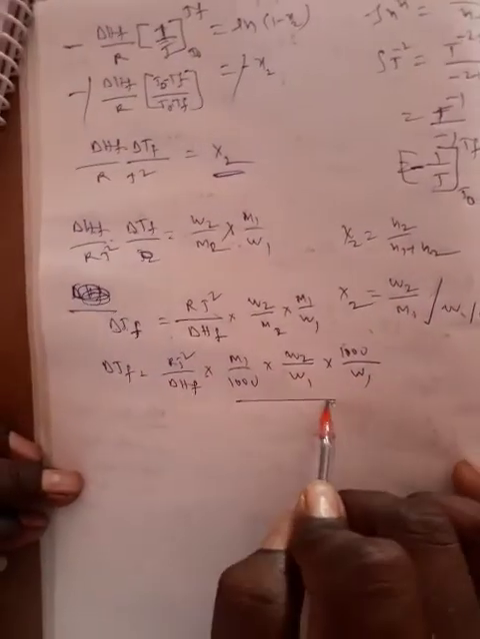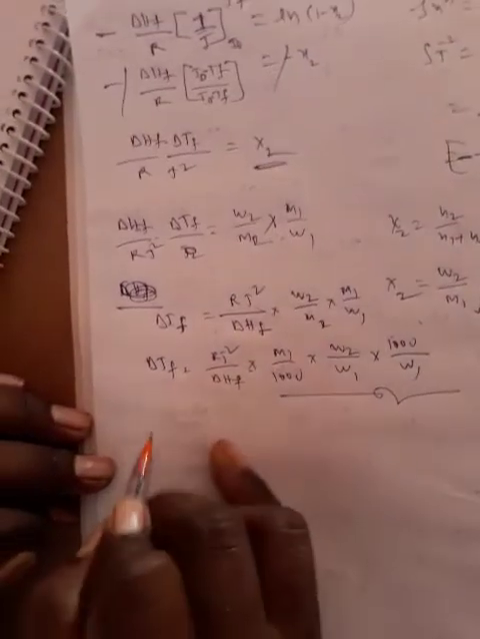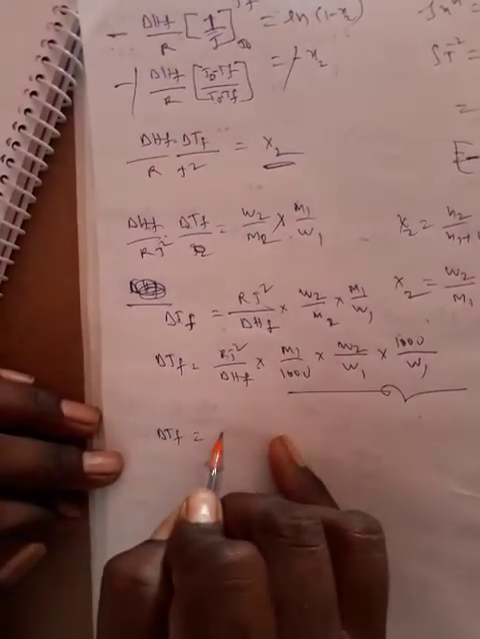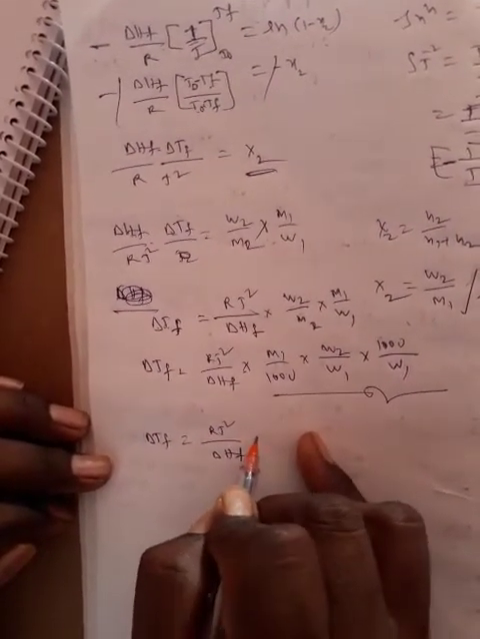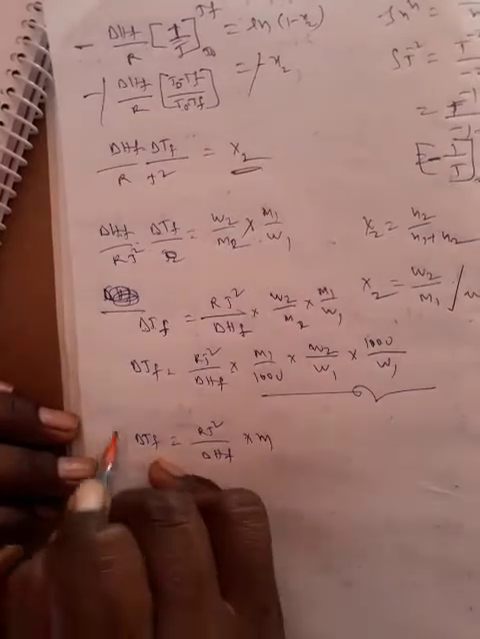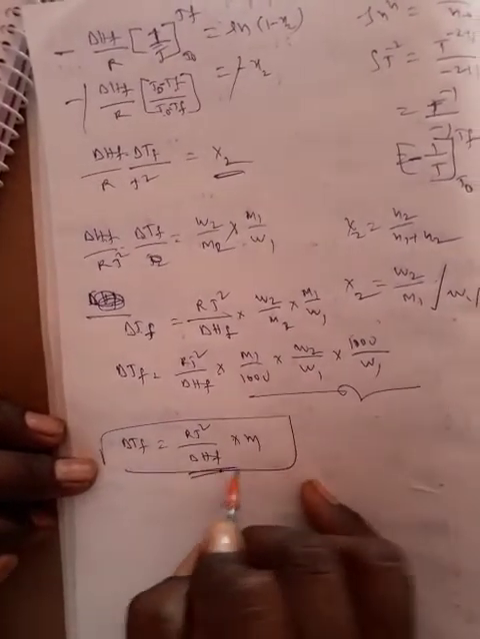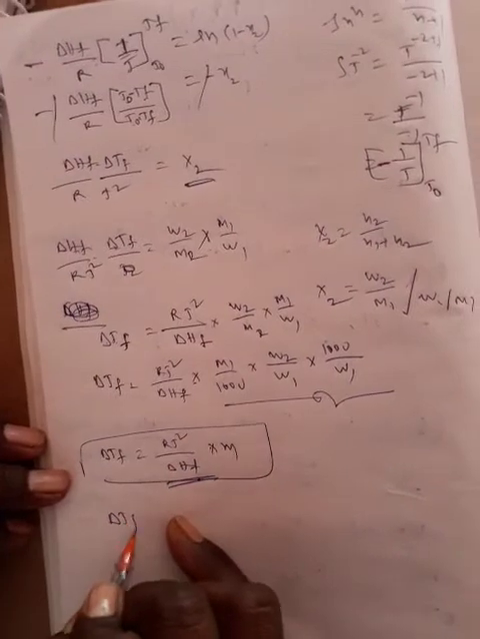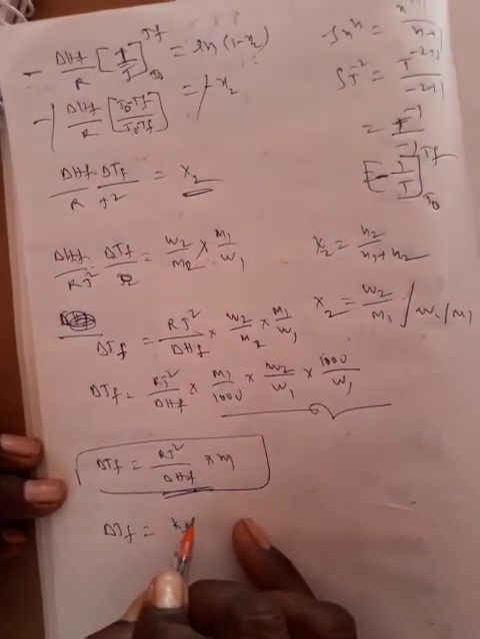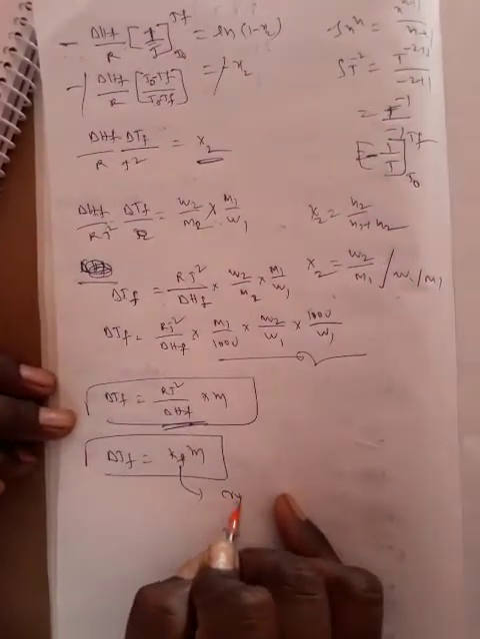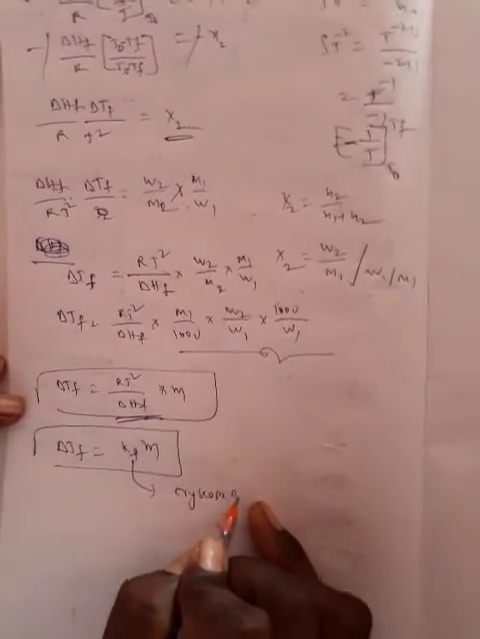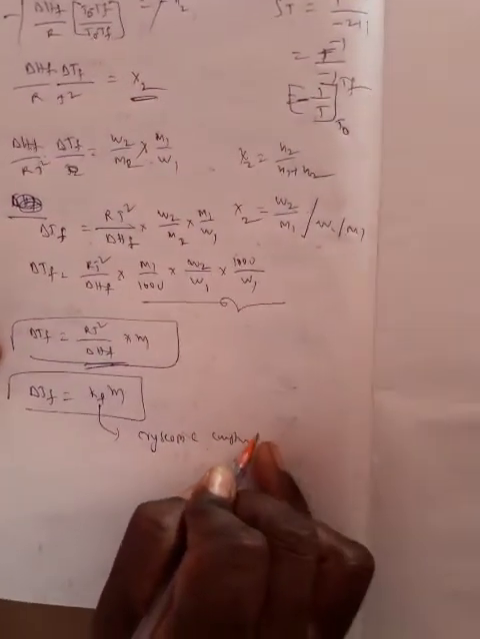Here this total expression we call molality. That is, delta TF is equal to RT square by delta HF into M1 by 1000 into molality. This term we write as KF, so delta TF equals KF into molality. This constant value we call the cryoscopic constant. This is the derivation of depression in freezing point.